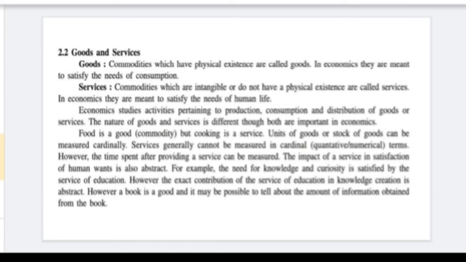Impact of service and satisfaction of the human mind is also abstract. It is a quality, how much you are satisfied, highly satisfied or not satisfied. That is, we can tell the quality, we cannot give value. Similarly, the exact contribution of service in education is also abstract: good quality, low quality. Another example, a book. A book is a good because you can see, you can touch. But whatever information you are getting from the book, it is a service.